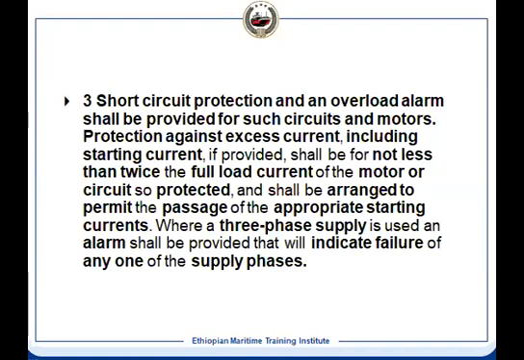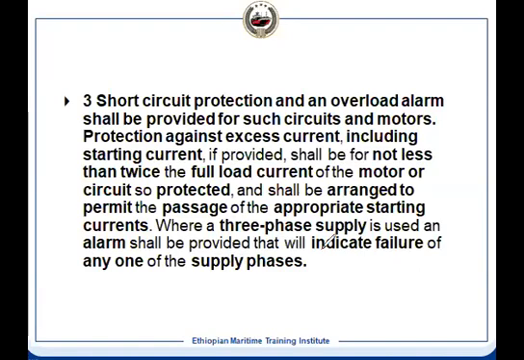It should not be less than twice the full load current. This protection is there, and overload alarm is there. So only short circuit protection is provided for the steering gear, because it is such important equipment for the ship. It should not actually stop. That is the reason it is made so.